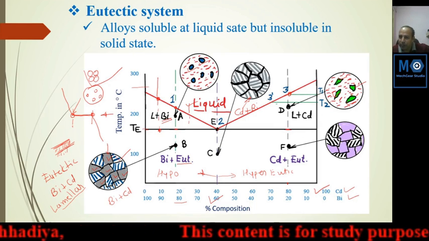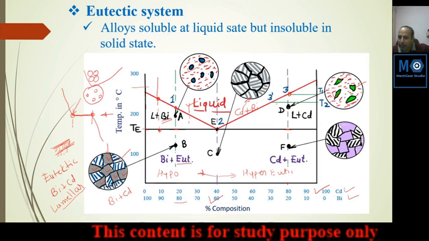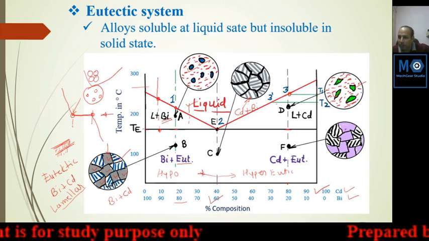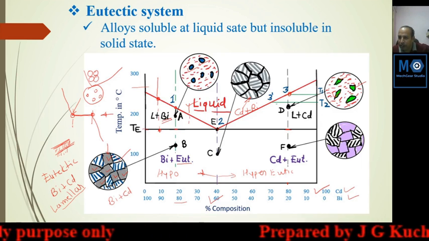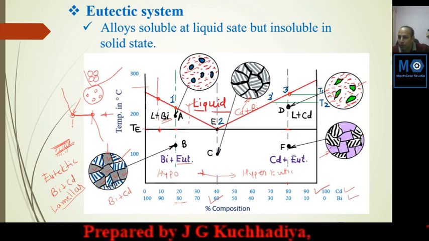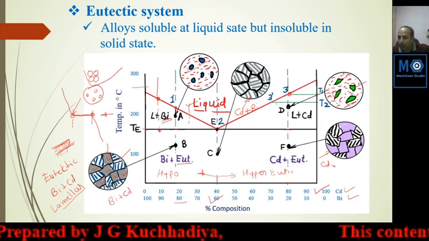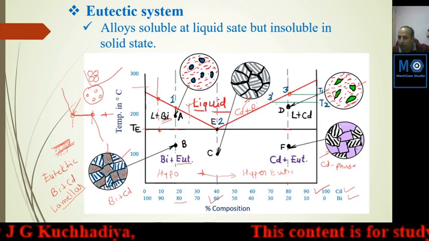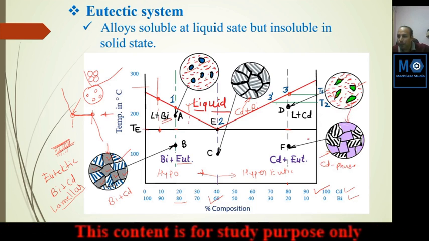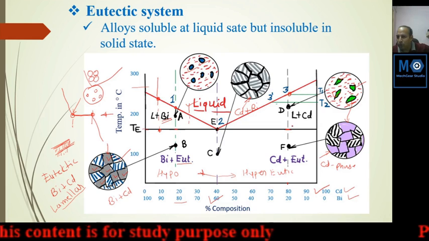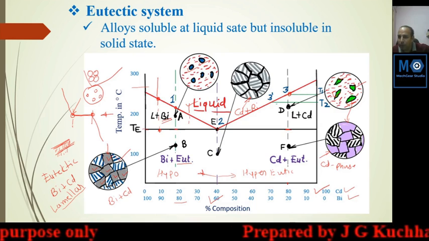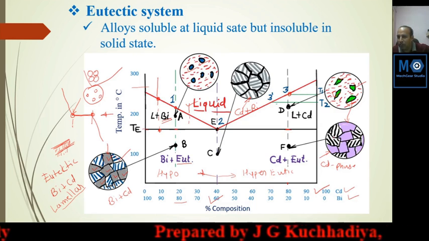So at that point this green dendrite created initially, it will be grow and make this size. This purple color is indicating the pure cadmium solid, pure cadmium phase. This purple color is converted from this green to this purple. What happened? Other is not soluble. Pure cadmium is solidified, but other mixture what happened? Other mixture making lamella structure.